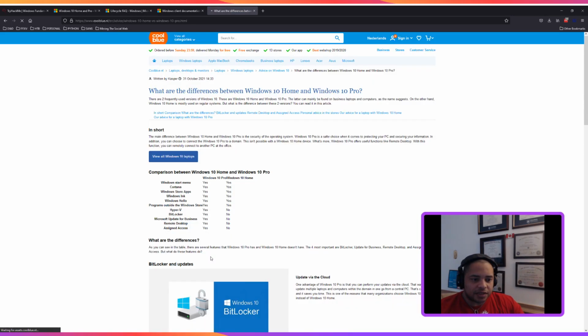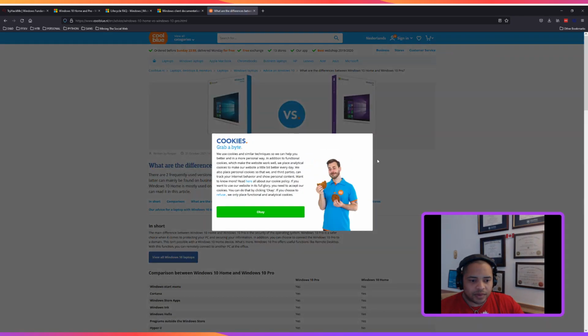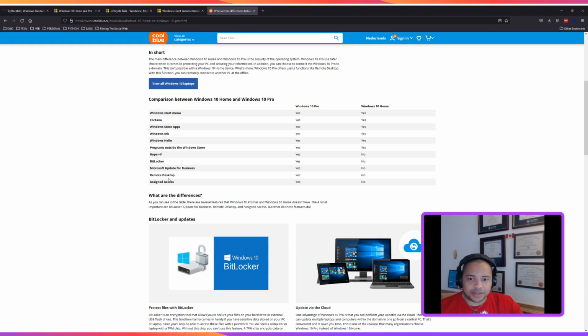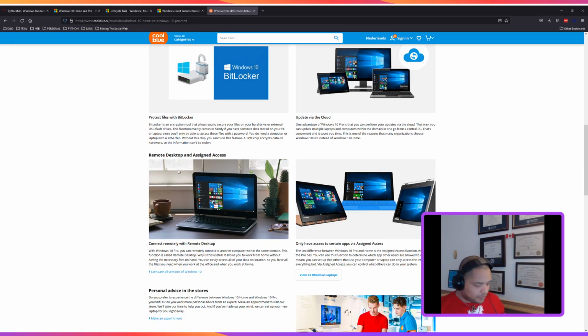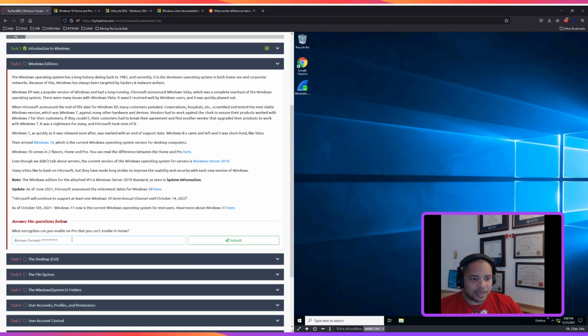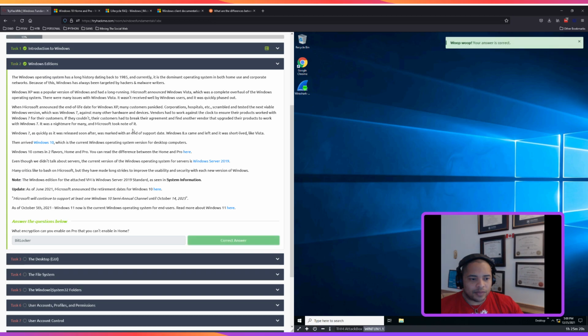What are the differences between these two? All right, great. Got some cookies. I'm not endorsing any of these web pages. I just went to Google to see what I can get. Okay, so it looks like Windows 10 has BitLocker. It's an encryption tool. So let's see if this is maybe what they're talking about. All right, correct. So I'm going to close all those out.